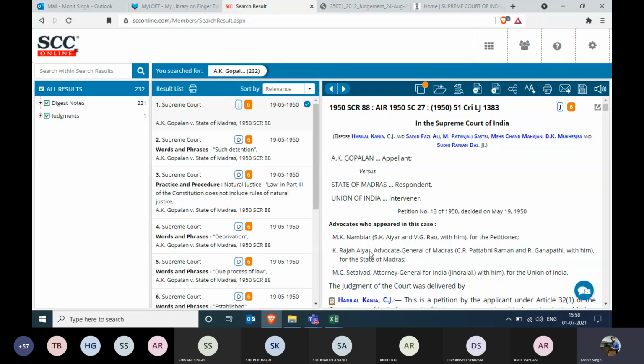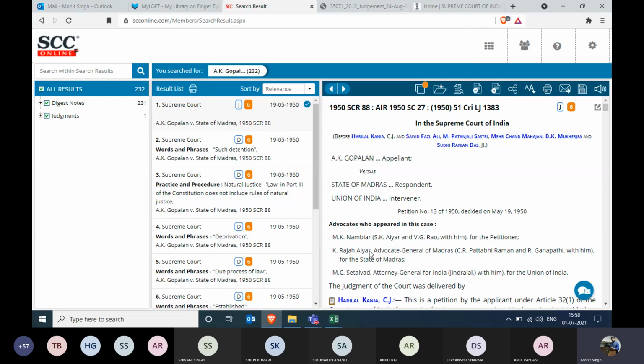Since we are dealing with a Supreme Court judgment, it has to be another Supreme Court judgment to overrule this particular law point. Till now, what we see over here is that this is a very old case from 1950. The party name is A.K. Gopalan versus State of Madras. And just by looking at this judgment, I do not see any indication whether this judgment got overruled in future or not. But that is not the full story over here.